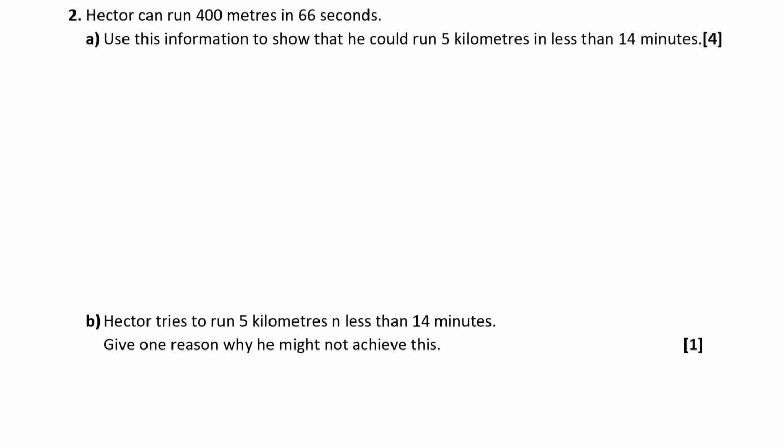Hector can run 400 meters in 66 seconds. Use this information to show that he could run 5 kilometers in less than 14 minutes. So he can run 400 meters in 66 seconds. So what is his speed that he's running at then? We've been given this, which is distance traveled, and this, which is time taken. And I know a relationship between distance, speed, and time.